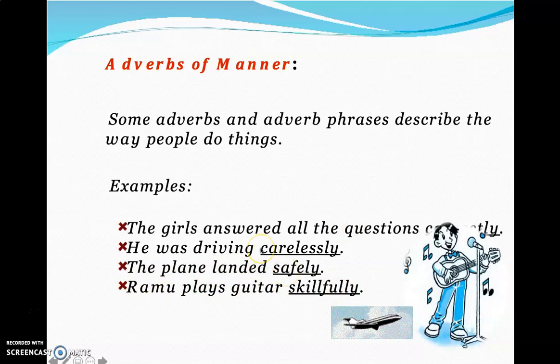Okay. I want you to take note. Even without the adverb of manner, the sentence can be complete. He was driving. Yes.